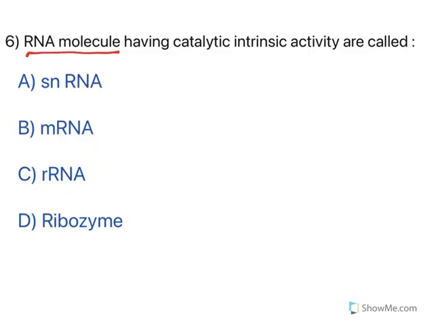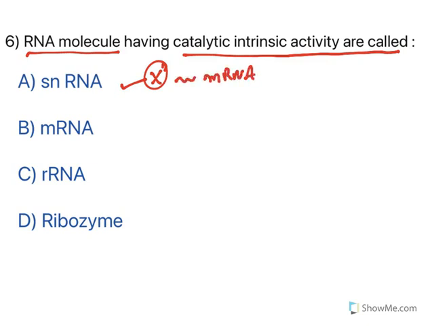Now, RNA molecules having catalytic intrinsic activity are called? Let us see one by one. The first one, small nuclear RNA, no. They process mRNA and are present in the nucleus. They do not have intrinsic activity. mRNA, messenger RNA, is responsible for protein synthesis. It has no enzyme activity. Ribosomal RNA also does not have any catalytic activity.